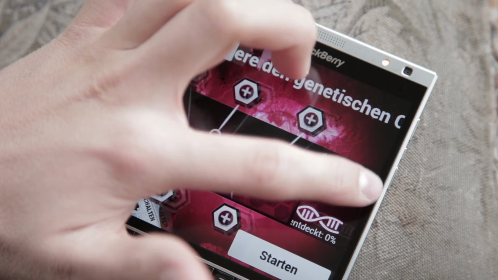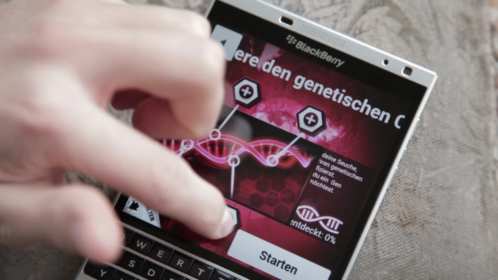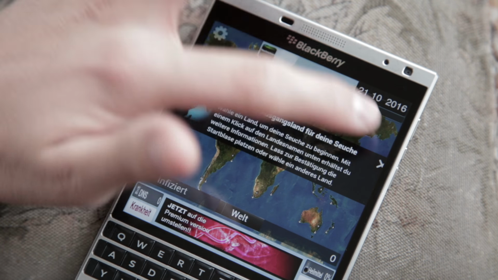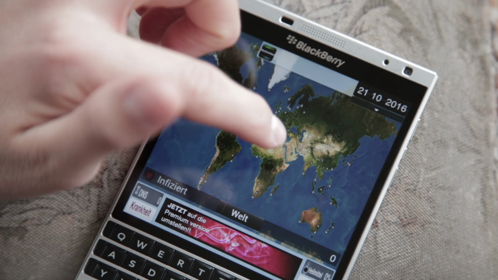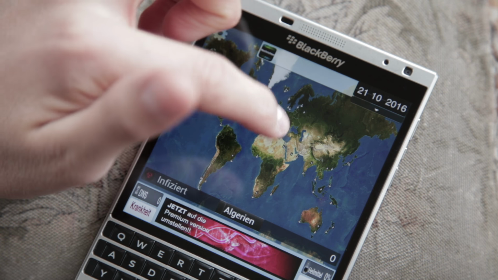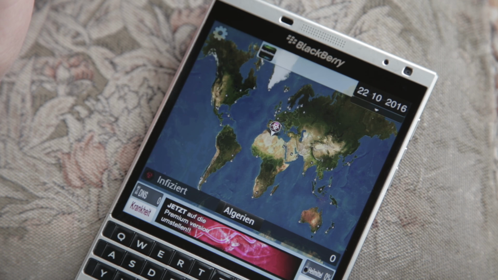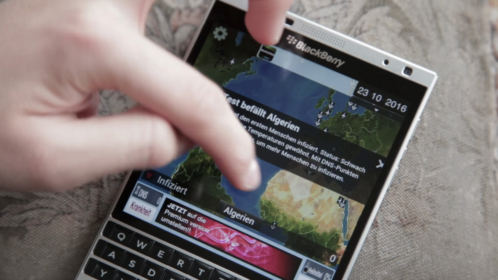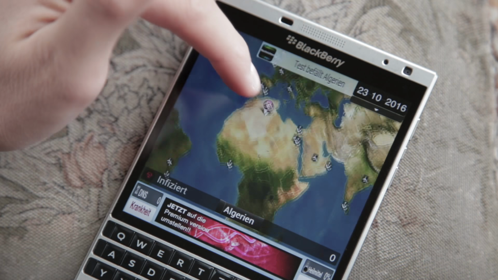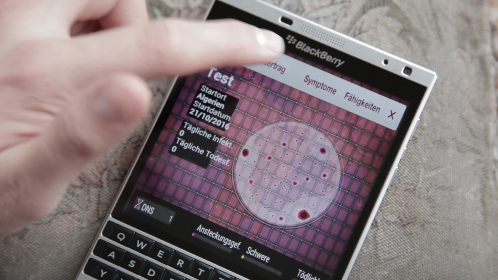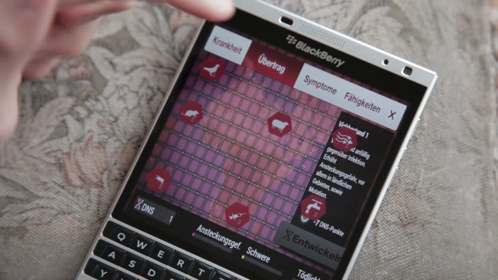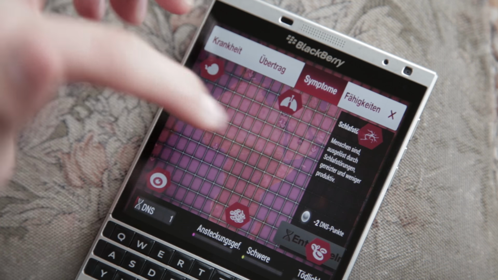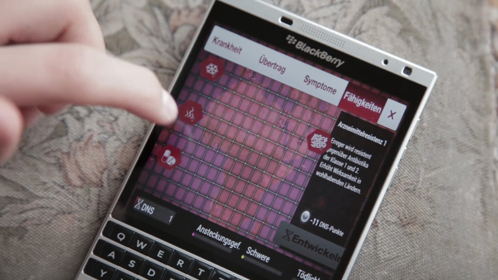It works fine on the BlackBerry 10 Passport without lags. However, the form factor of the 1:1 aspect ratio sometimes is a problem, because you sometimes don't see some buttons you can press, but otherwise it's very fluent and it's playable, and I didn't expect that from the BlackBerry Passport because it's running BlackBerry 10. So if you want to play one or the other game, you can do it.